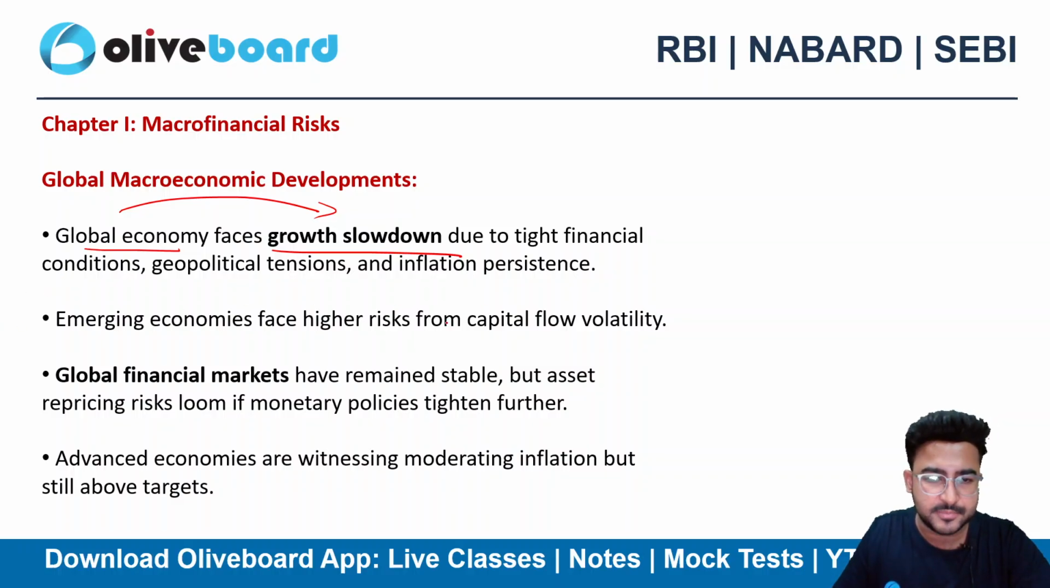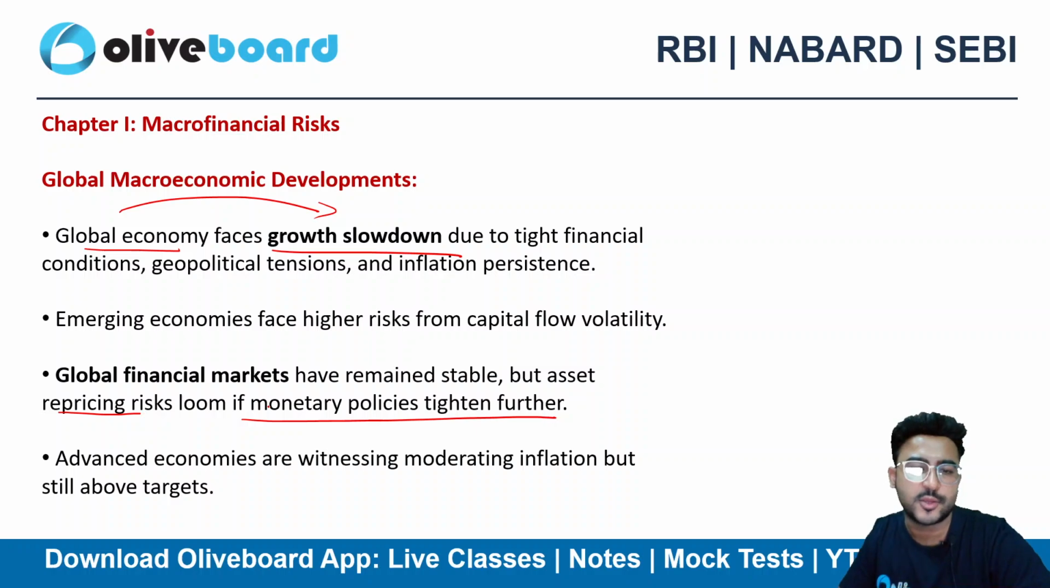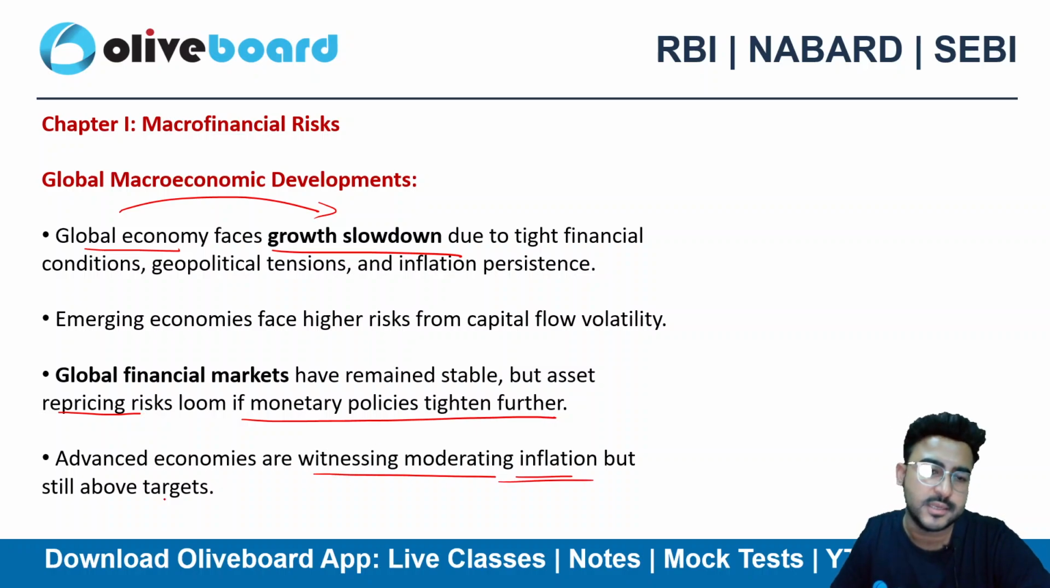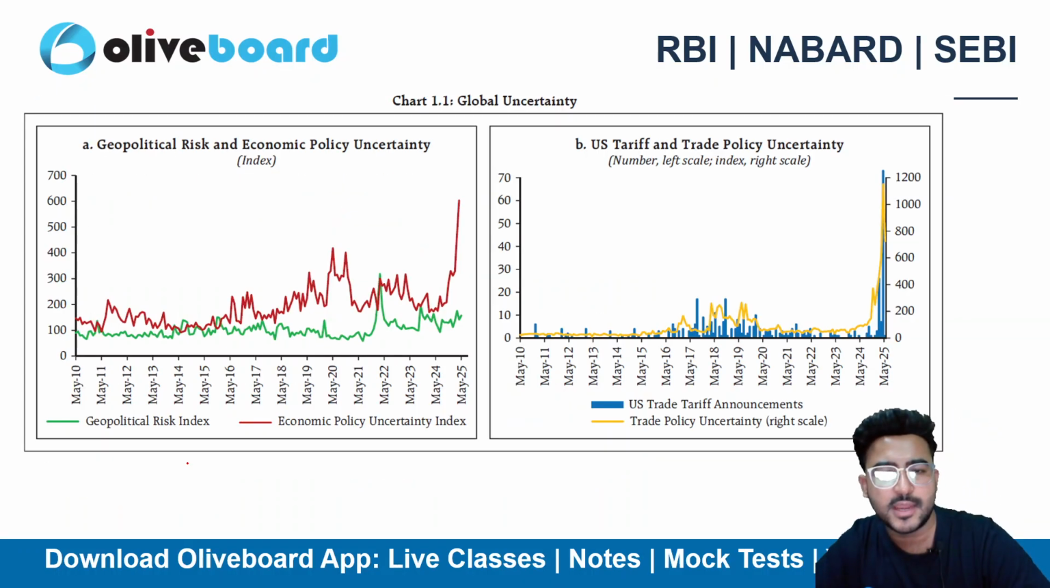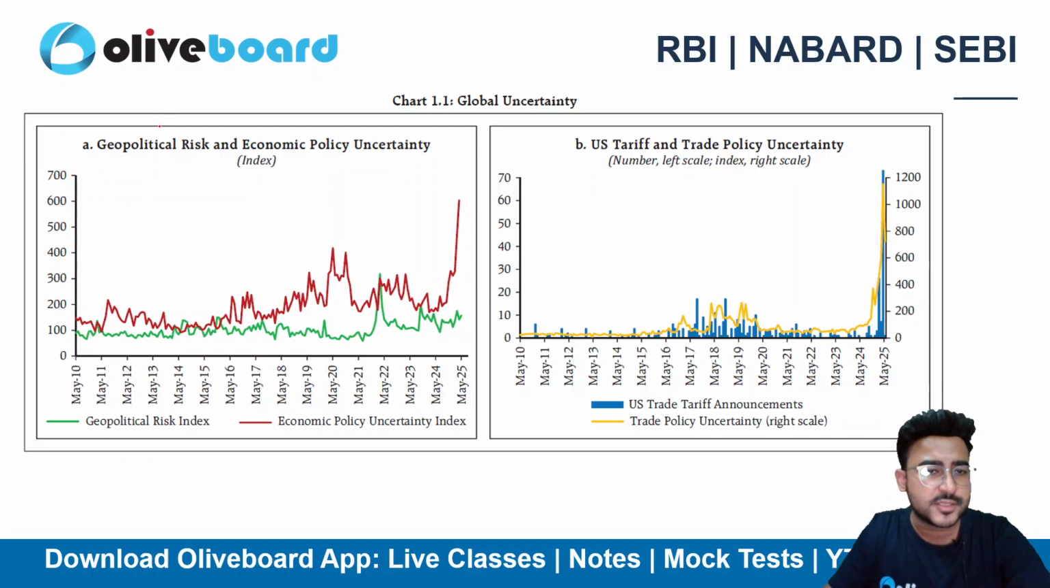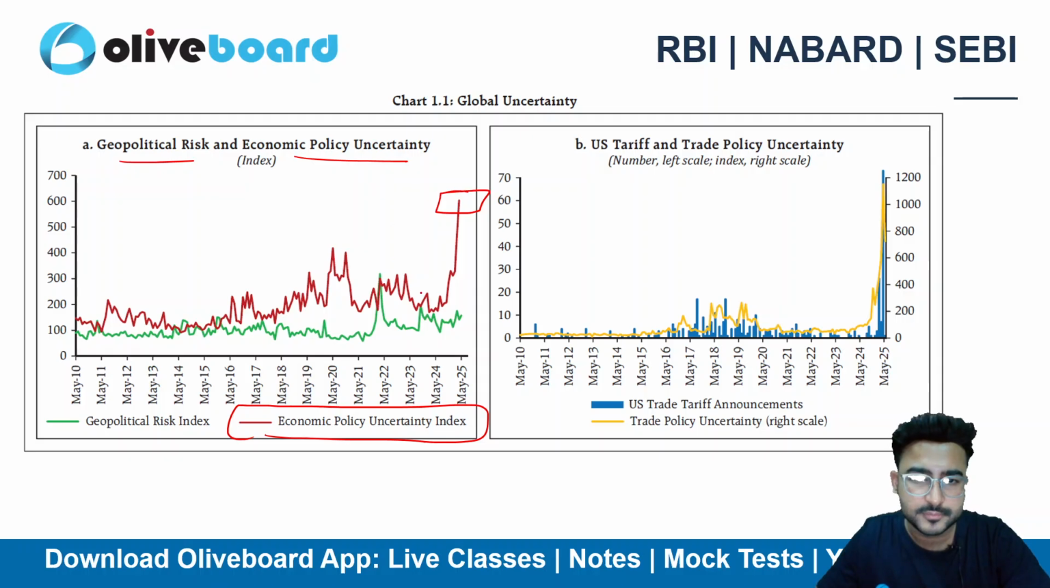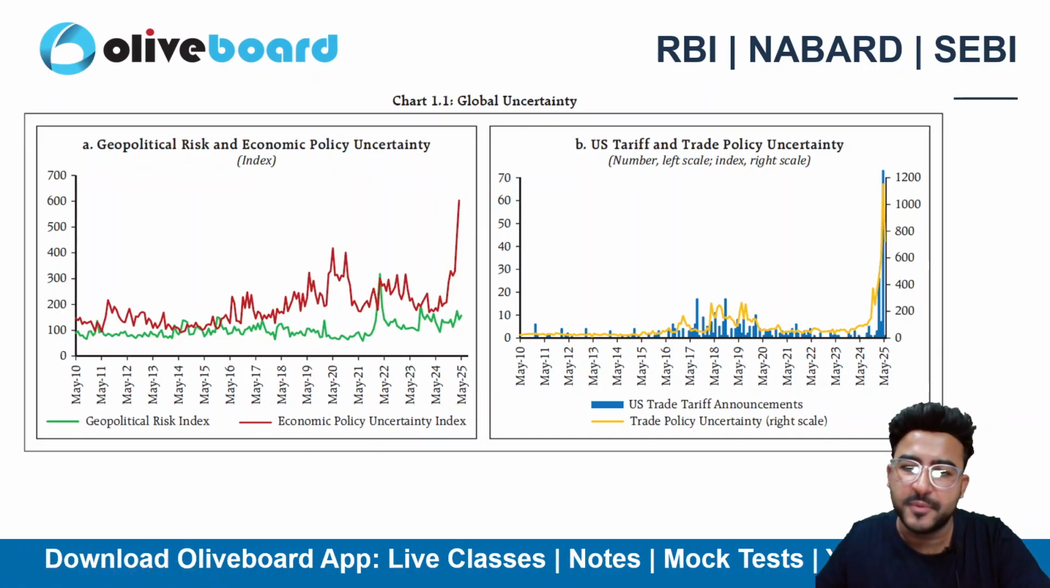Financial markets have remained stable, but asset repricing risk is there if monetary policy tightens further, right? Plus advanced economies are witnessing moderate inflation, but it's still above the target level. However, for India, it's very well within the target level of RBI, right? Because of the geopolitical risk and economic policy uncertainty, we can see that the economic policy uncertainty index is quite up, right? It has increased in the recent past, and the geopolitical risk index is also up, right? So because of that, volatility is still there in the financial market, plus the GDP forecasts as well.